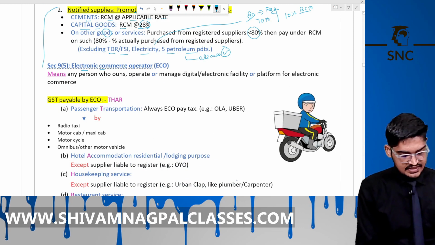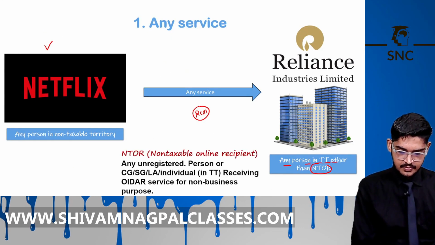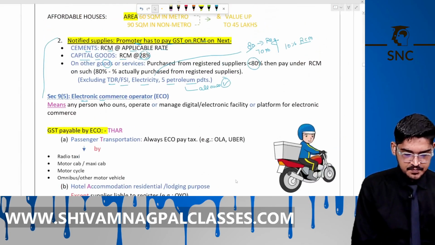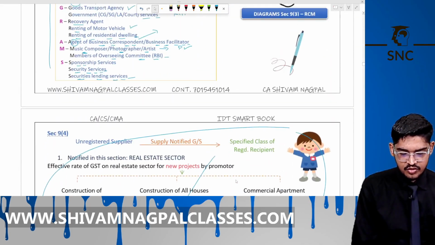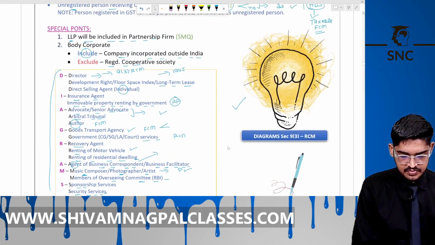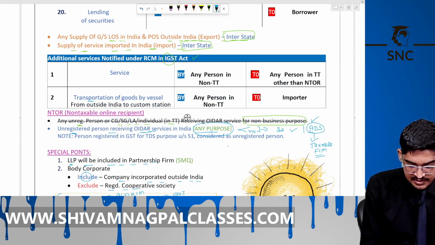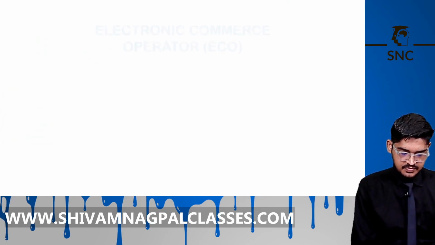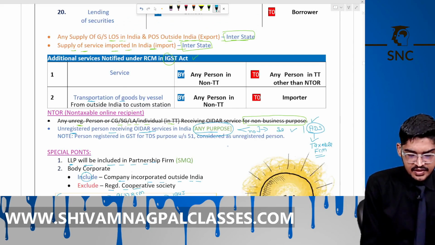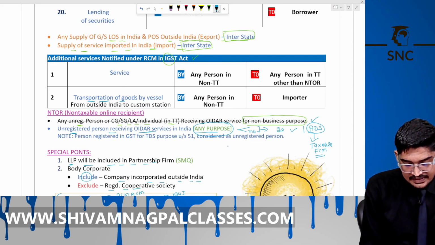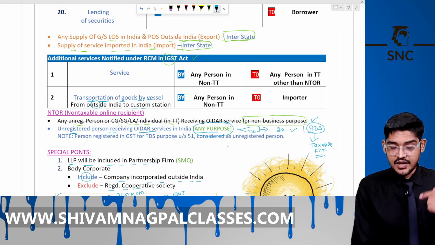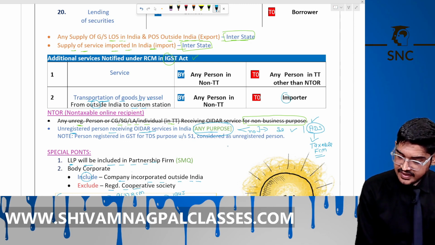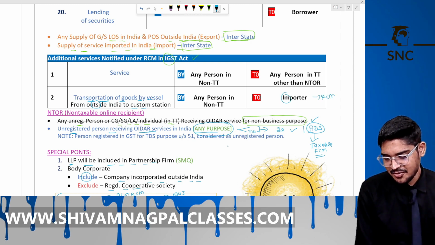Now, electronic commerce operator, ECO. Oh, we have ignored one assumption also. Right here, we have wrongly ignored this. There is one more RCM: transportation of goods. See here. Transportation of goods by vessel from outside India to a customs station, by any person in a non-taxable territory to any importer, then RCM will apply. This is simple, but you may forget it.